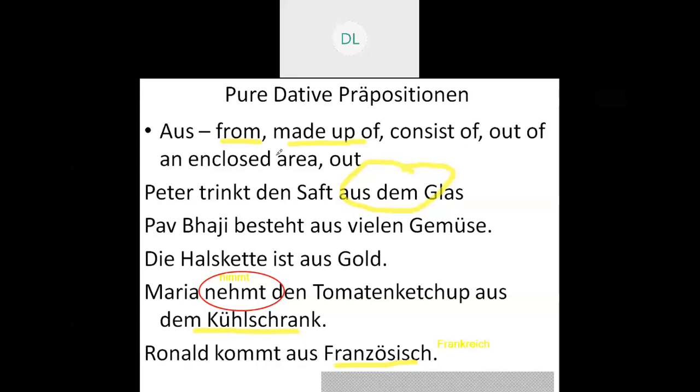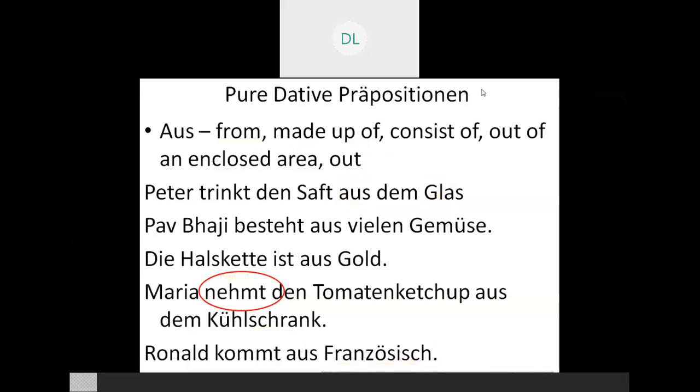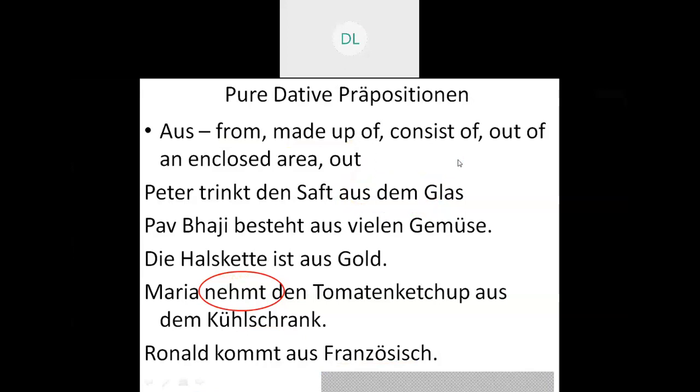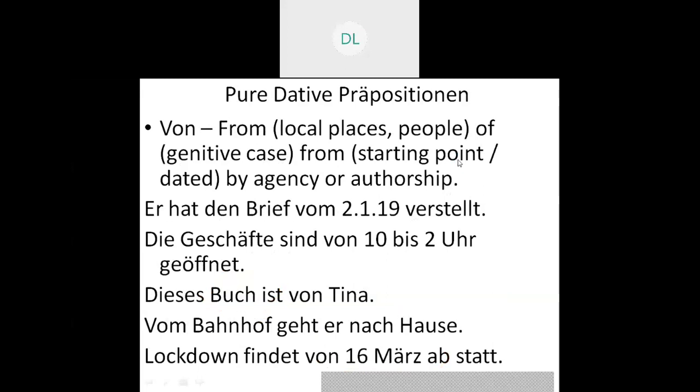I am moving ahead to the next one. The next preposition which I have for you is von. Now let's have the examples first and then we'll come to the actual meanings. When I was teaching you in the earlier slide, that was aus, which was the source. But here von is also from. But what is the difference? Von is used for local places or people.